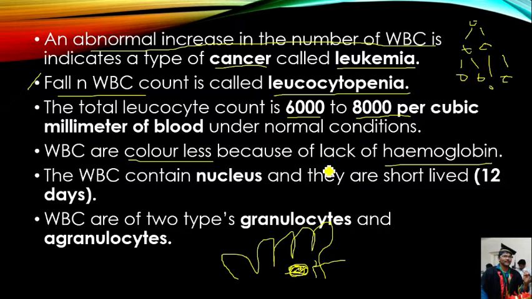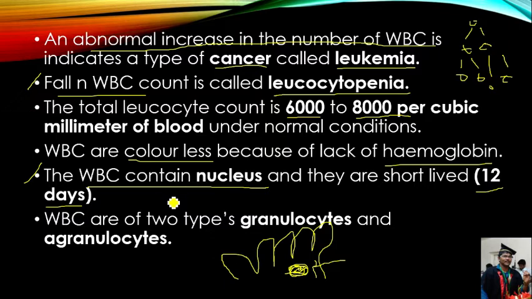Hemoglobin is the respiratory pigment present inside the red blood cells, and it is absent in white blood cells. The WBC contain a nucleus, and their lifespan is less than the RBC. The average lifespan of leukocytes is only 12 days, but the average lifespan of red blood cells is 120 days.